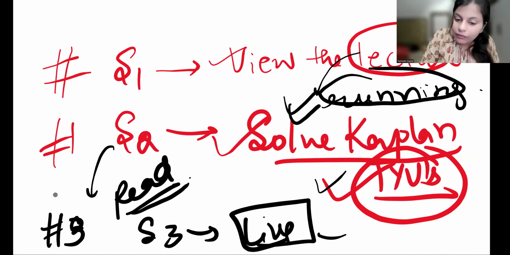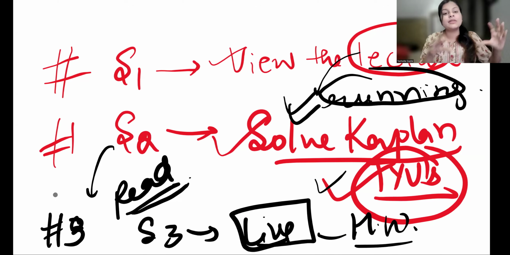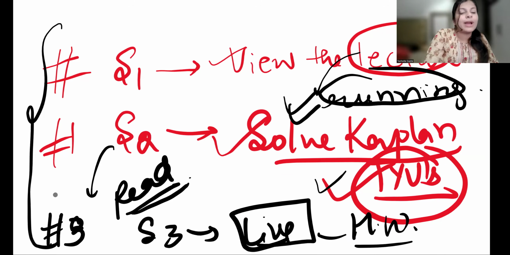And then I will give you homework that since you are done with these many standards, now you can attempt these questions from the kit yourself. So these are the steps that you have to follow while studying. You have to just view the lecture, solve the TYUs, watch the live session, and follow the guidance given to you in the live class. That's it.